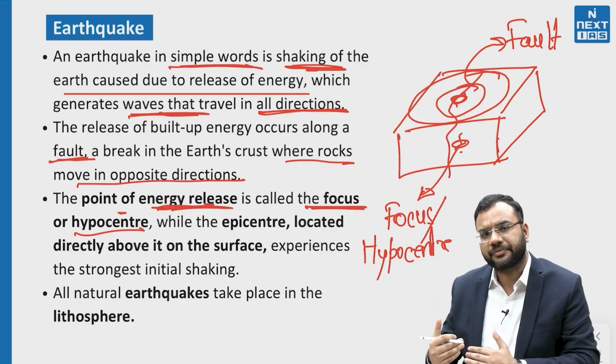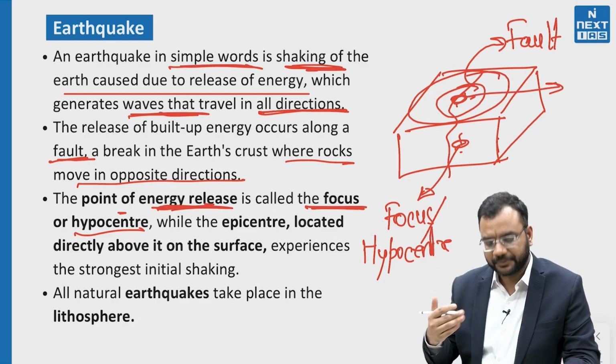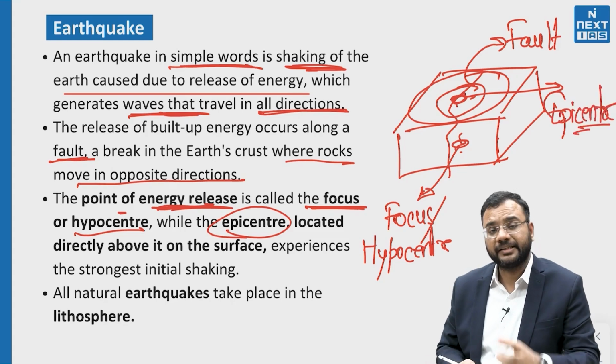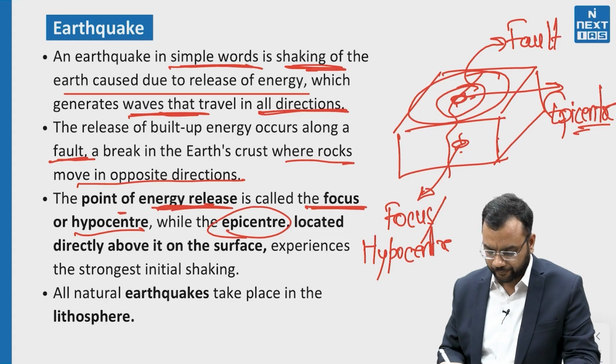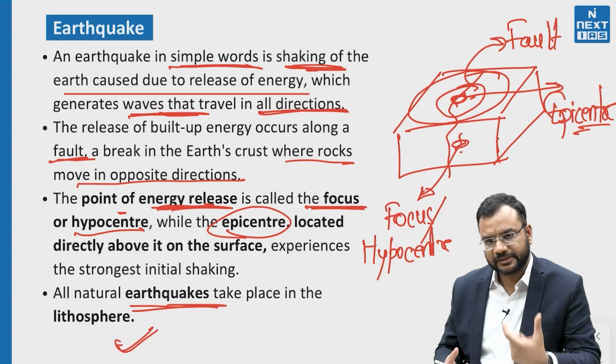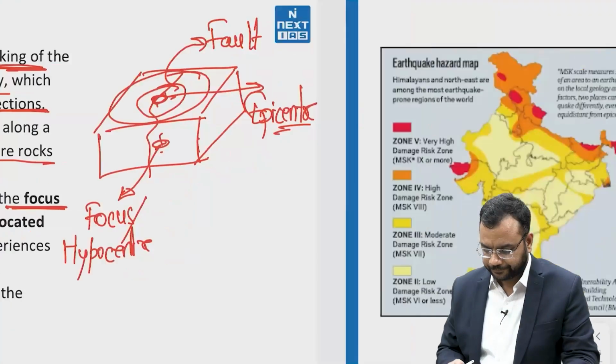It is below the surface, and the point at the top surface is called the epicenter. In the diagram we can see this epicenter; it lies directly above the focus. All natural earthquakes take place in the lithosphere. This itself is a fact for the prelims examination.